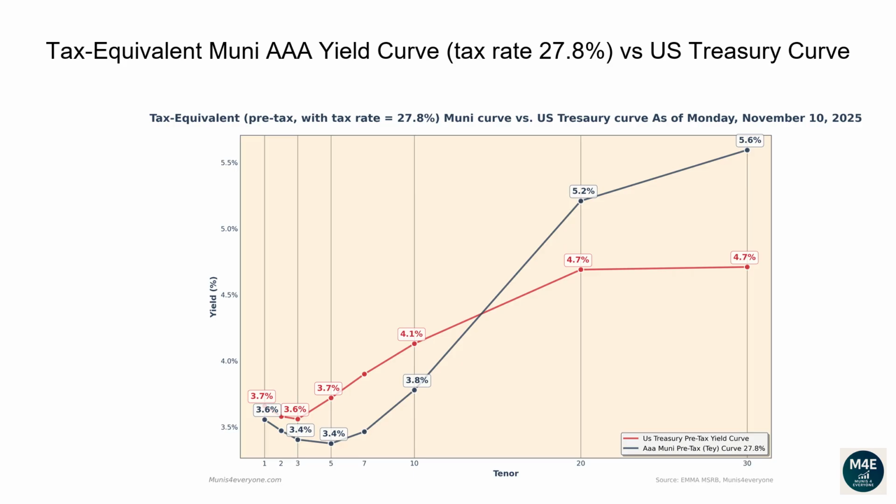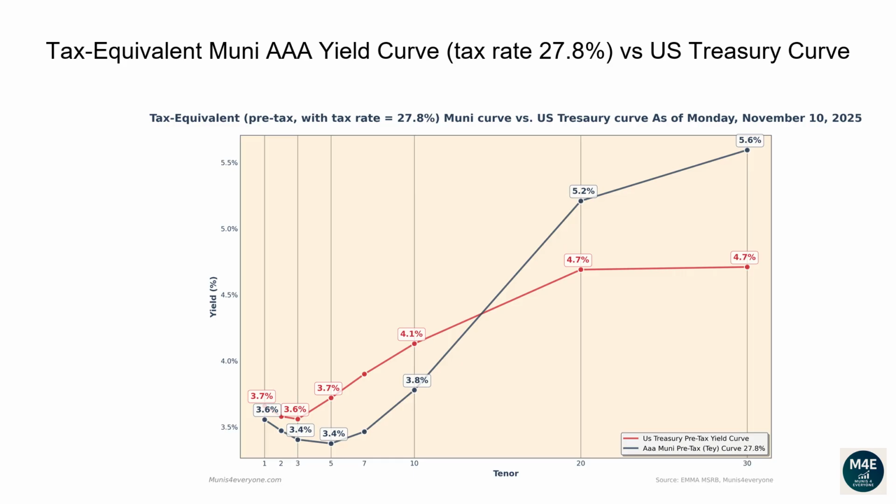What if your tax rate, instead of being 40.8%, is for example 27.8%? You may wonder if Muni yields are higher or lower than Treasury yields if you are in a lower tax bracket. As of 2025, a single filer earning between $103,000 and $197,000 would fall in this tax bracket. More on tax brackets later.